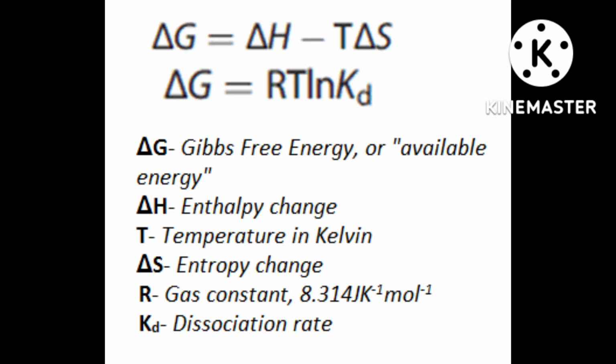Then delta S surrounding is equal to delta H surrounding divided by T, but this is equal to minus delta H system divided by T, because when heat is going outside from the system, the system's heat is decreasing. That's why you are writing the minus term here for the system. So delta S surrounding is equal to minus delta H system divided by T.